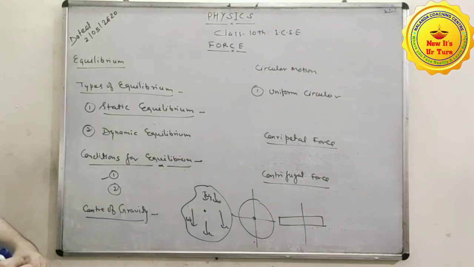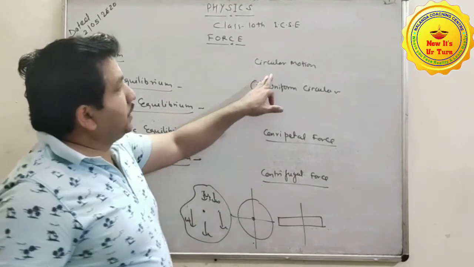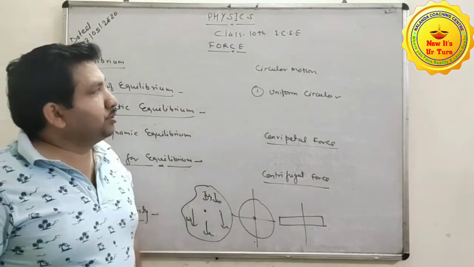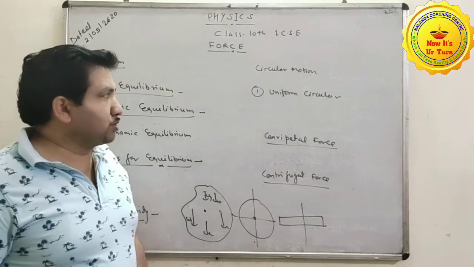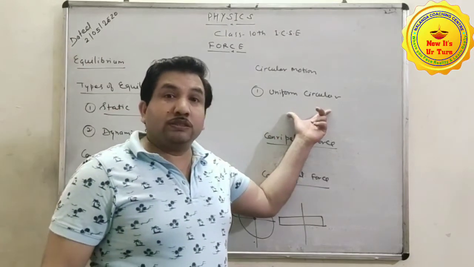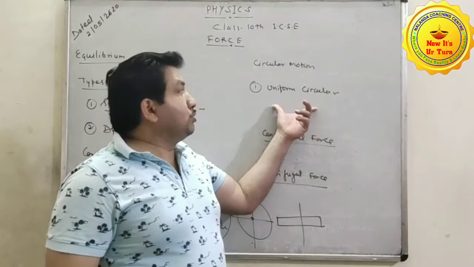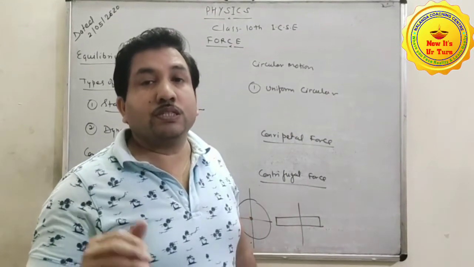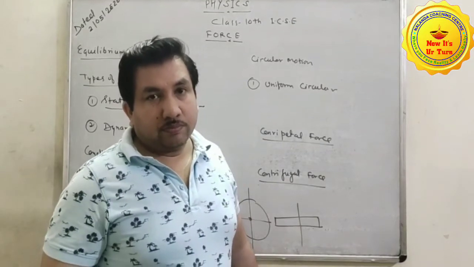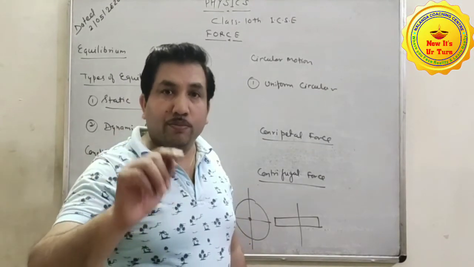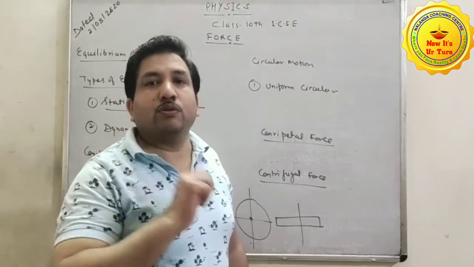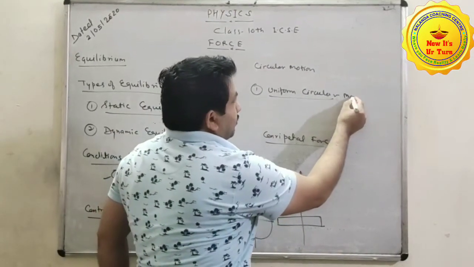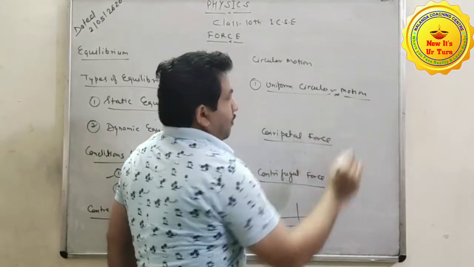Clear? Now we have circular motion. Circular motion means when a body moves on a circular path, then its motion is circular motion. And uniform circular motion means when a body moves on a circular path with constant speed, then its motion is called uniform circular motion. Clear?